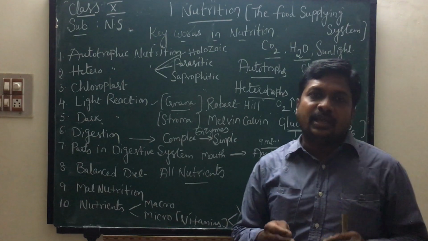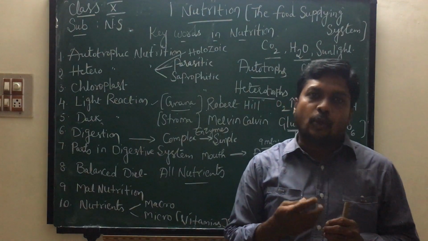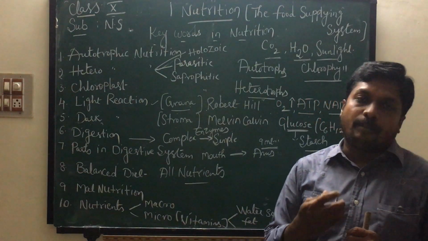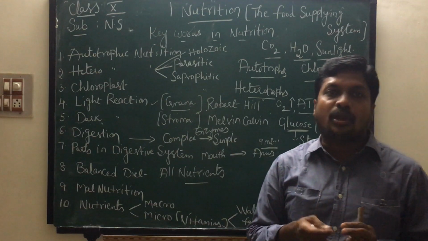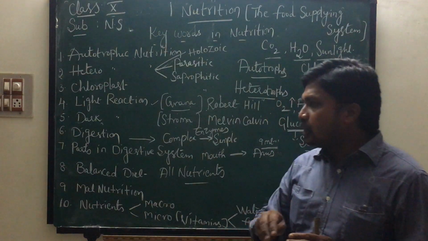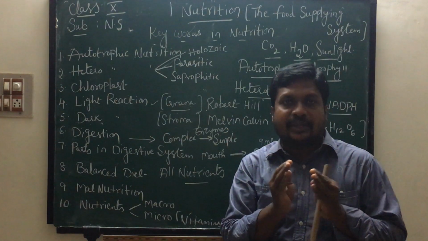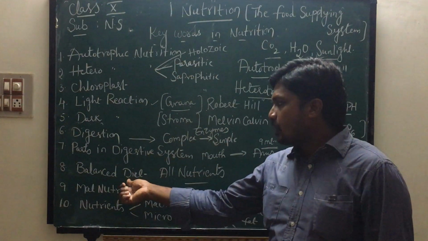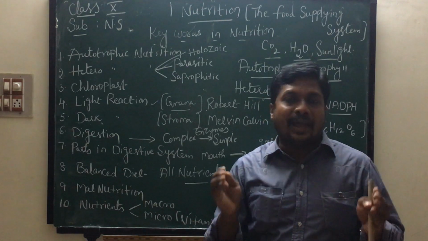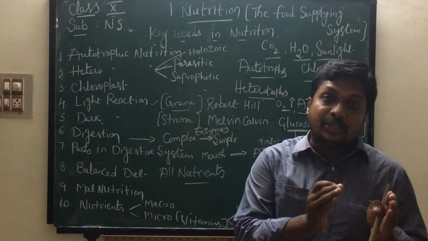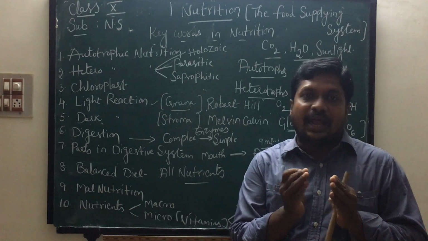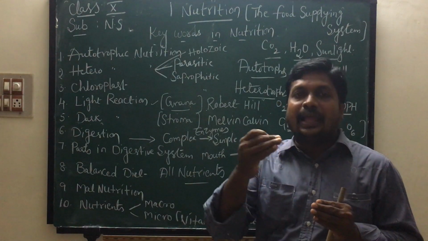The nutrients are carbohydrates, proteins, fats, vitamins, minerals, water and some amount of roughages. A balanced diet differs from age to age, sex to sex, and affected person to healthy person.